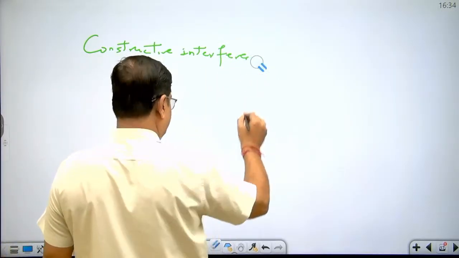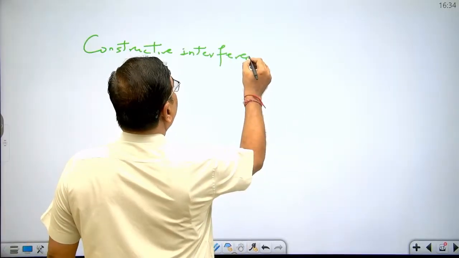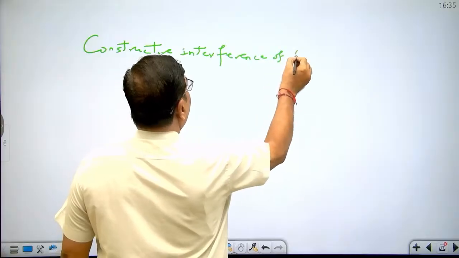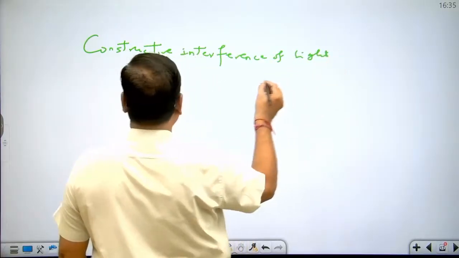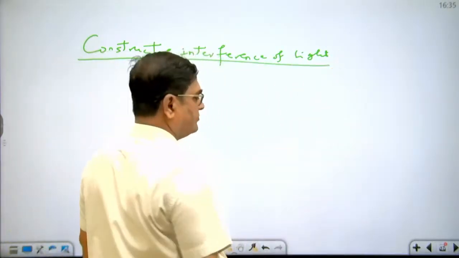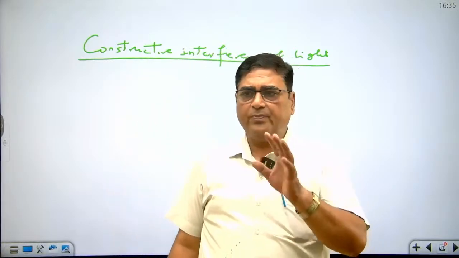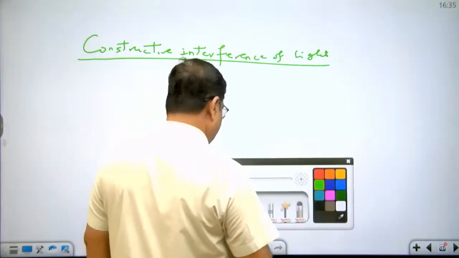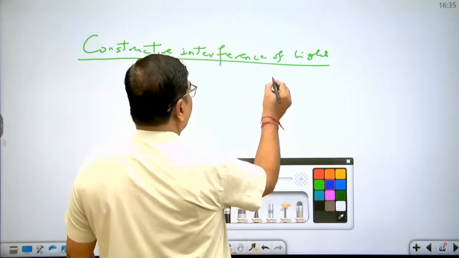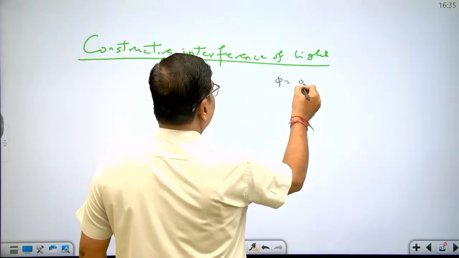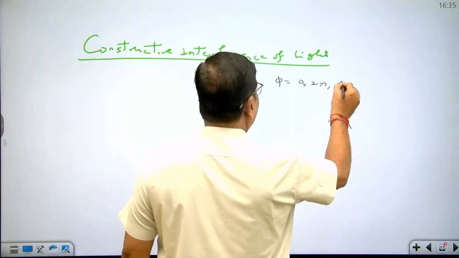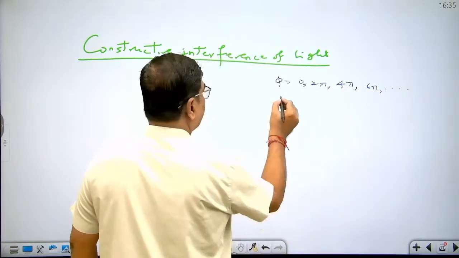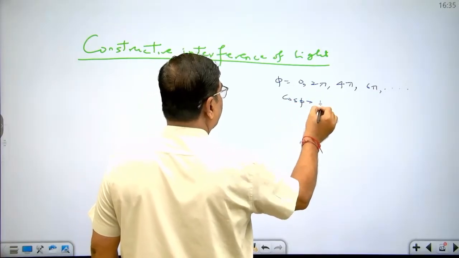Constructive interference of light. Dear student, when superposing waves meet in same phase, resultant intensity remains maximum. In this situation, phase difference remains equal to 2n pi, that is 0, 2 pi, 4 pi, 6 pi like this. So value of cos phi becomes equal to 1.